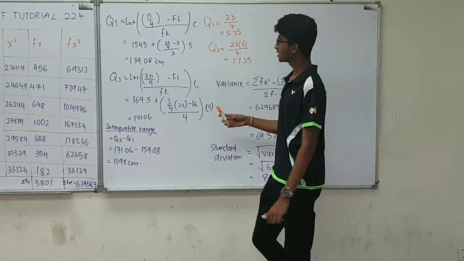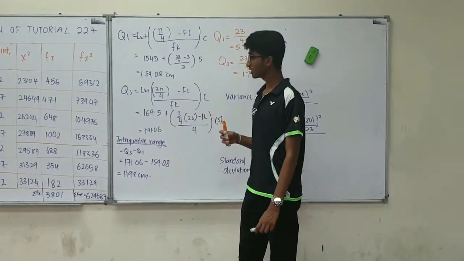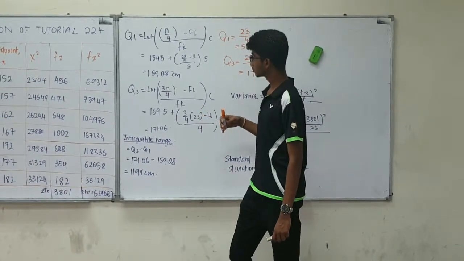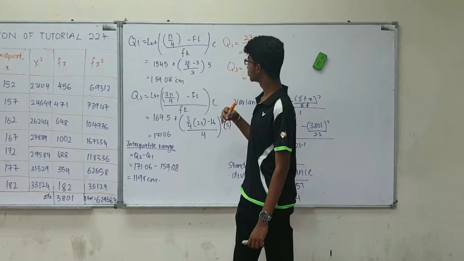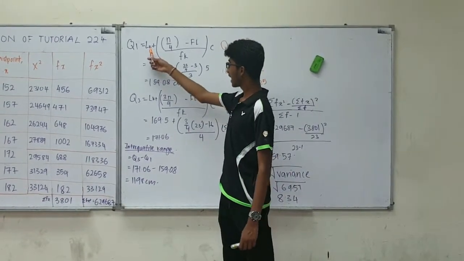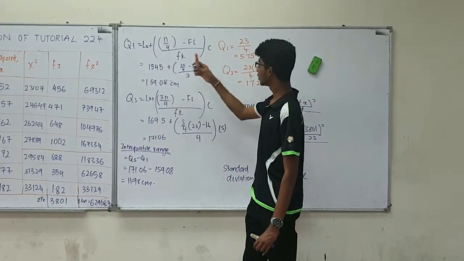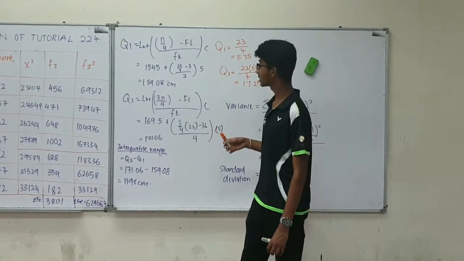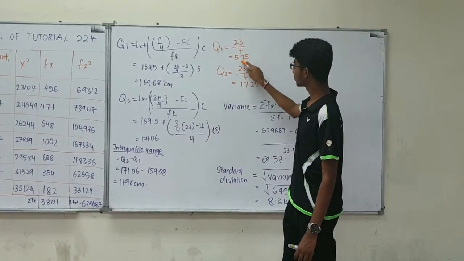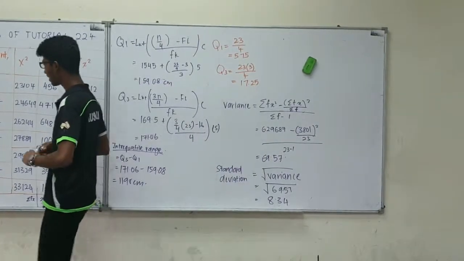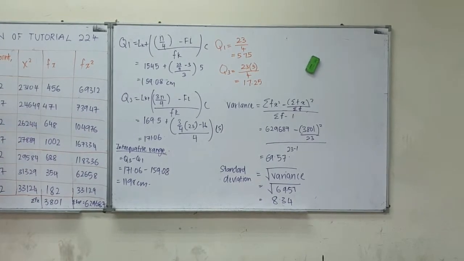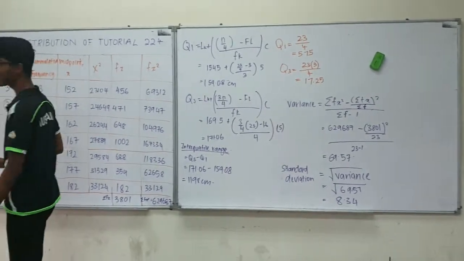Okay, now let us move on to the interquartile range. In order to obtain the interquartile range, we must first find the first quartile and the third quartile. To obtain the first quartile, you need to substitute all the values into this formula. First we need to find LK, which is basically the lower boundary of where Q1 is located. Q1 is calculated by N over 4, which is the total number of frequencies divided by 4, which is 5.75. 5.75 lies in the 155 to 159 class interval.